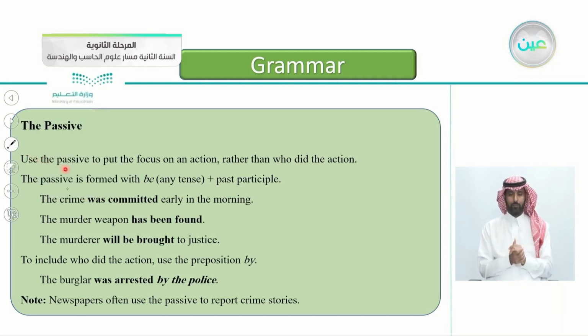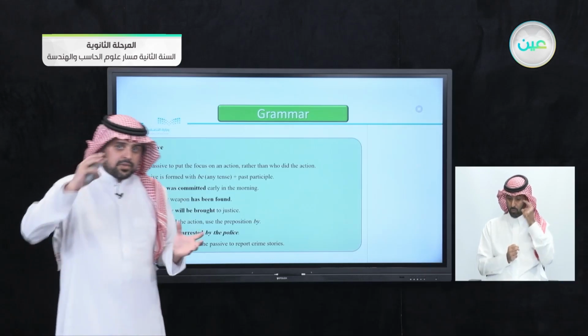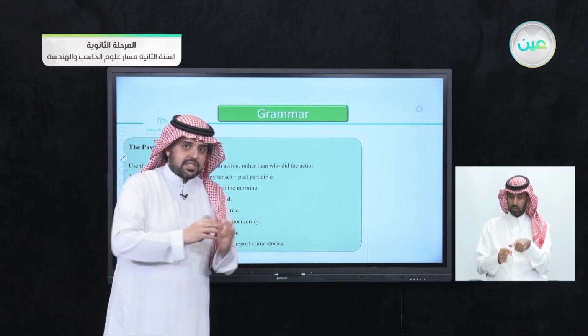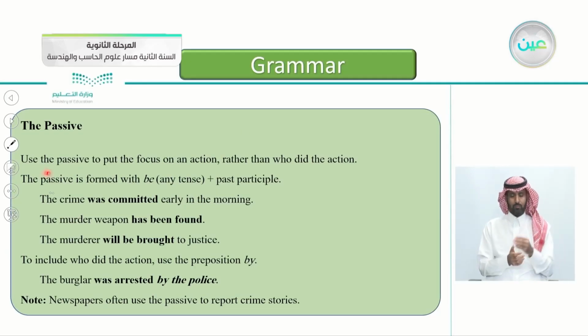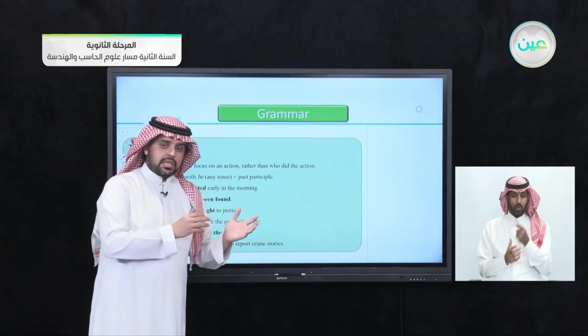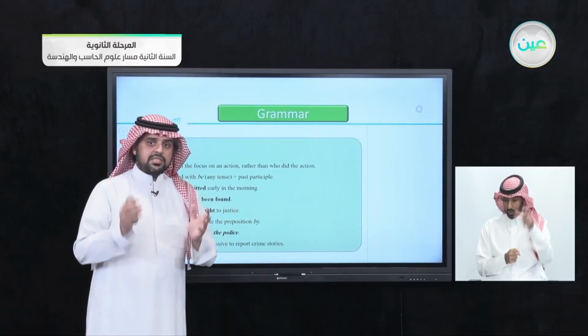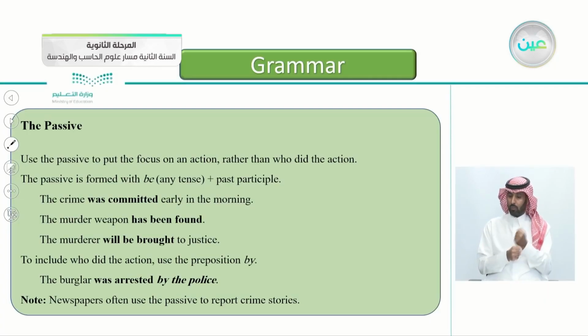We use the passive to put the focus on the action. This is why we use the passive. We use the passive to put the focus on the action rather than the doer of the action. This is the main goal of the passive sentence. Whether we know the doer or not, we use it just to focus on the action itself.